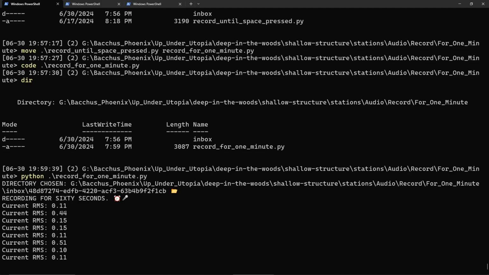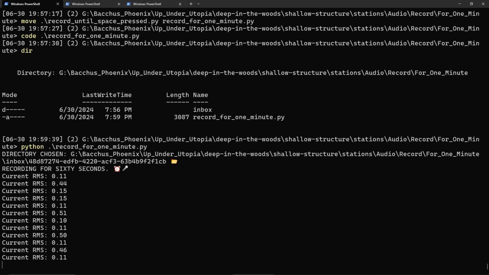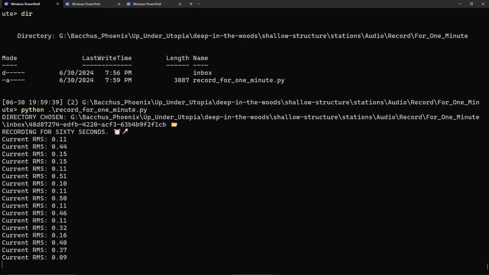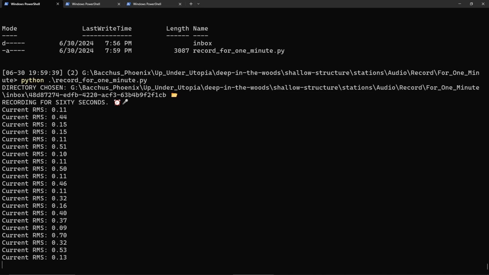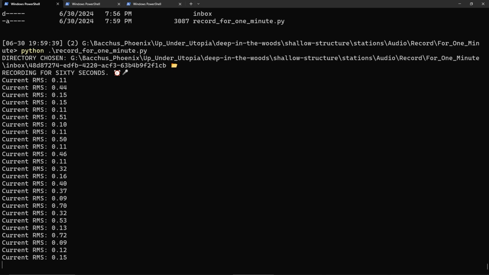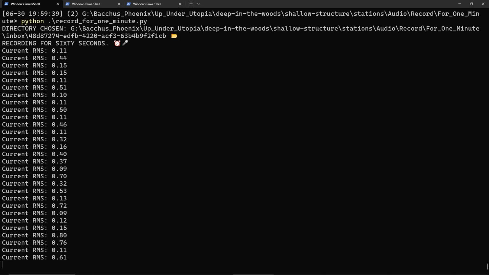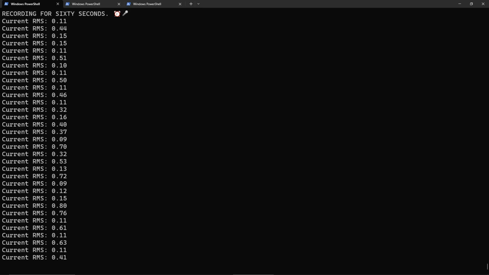It says it gives me the RMS. I like how it gives me the RMS now. Now I can see how loud I am. This is pretty loud. It's hard to make it go all the way to 100. I don't think I've ever seen it go to 1. It would have to be totally slammed the entire time to average to 1. Okay, one minute is a long time to wait.